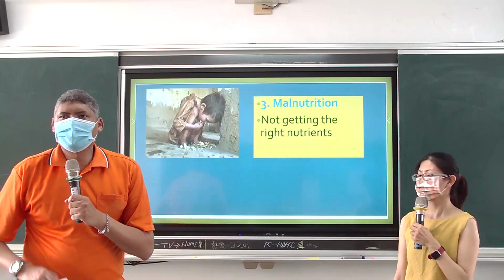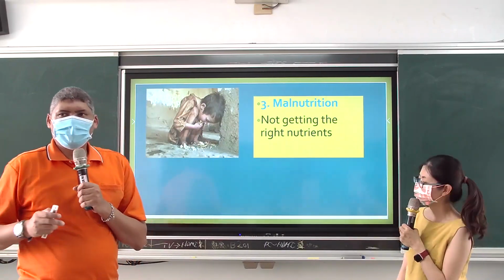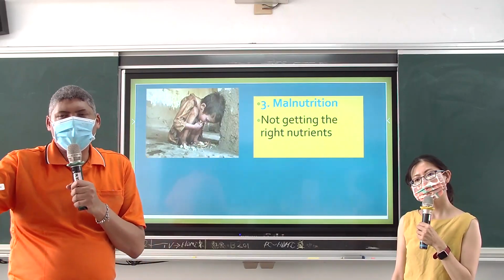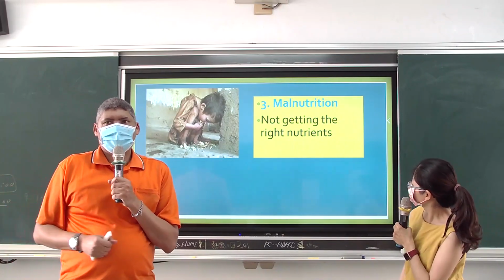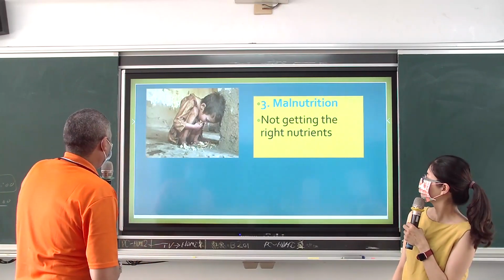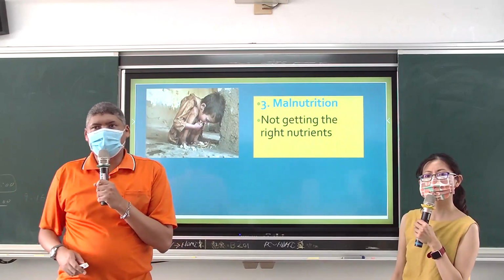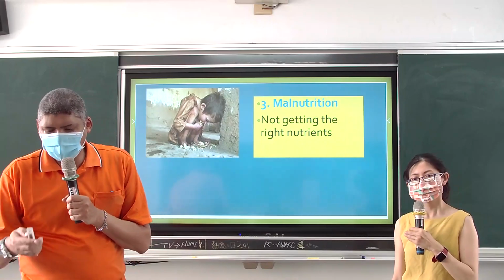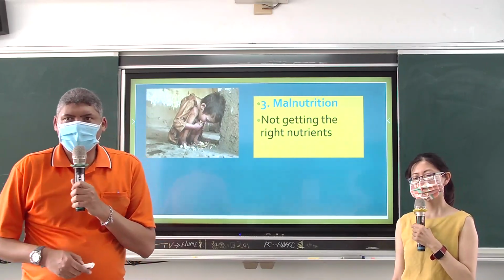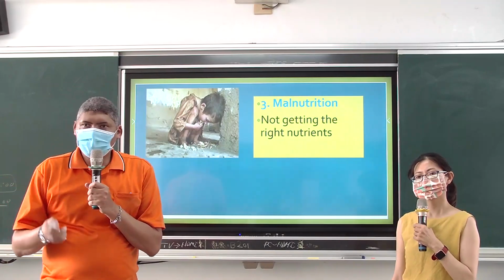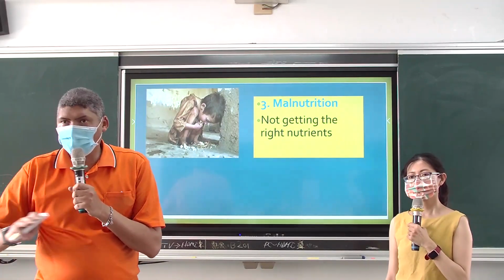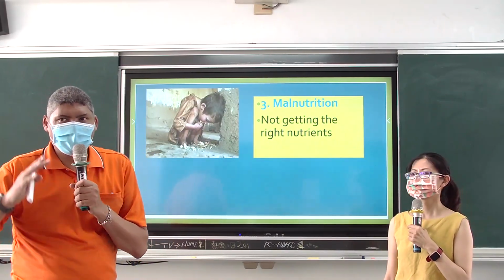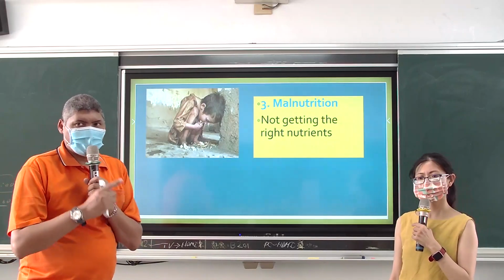Thank you, Debbie. And then let's move on to a picture. Wow. This is a picture of a little boy who is not getting the right nutrients. What do you think he is eating? Well, I'm not sure. Trash or garbage? Exactly. Garbage. It looks like garbage. Leftovers that have been in a bag for many, many weeks or so on. So that boy in that picture is not getting the right meals at all. There's no freshness about that. That's old, that's stale, there's a lot of bacteria on it. So that is not the right nutrients.